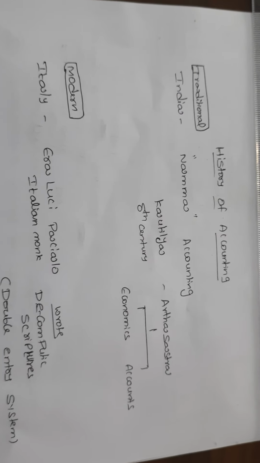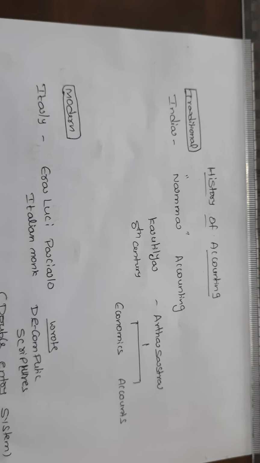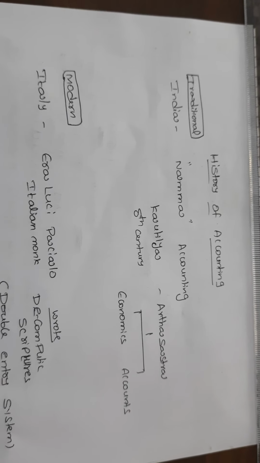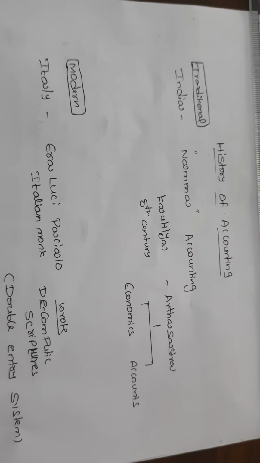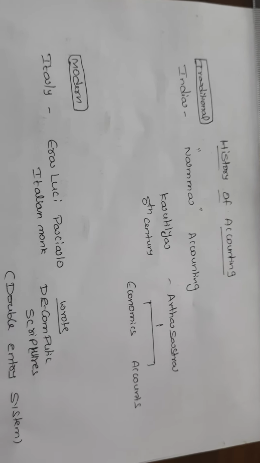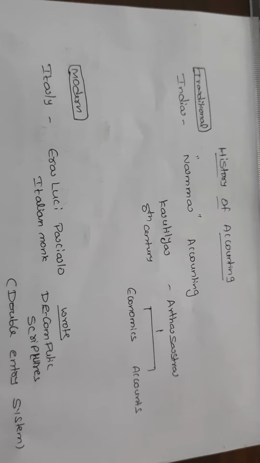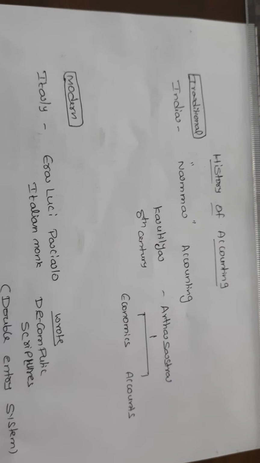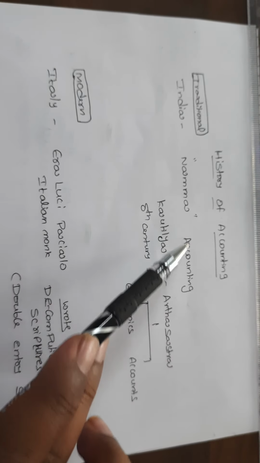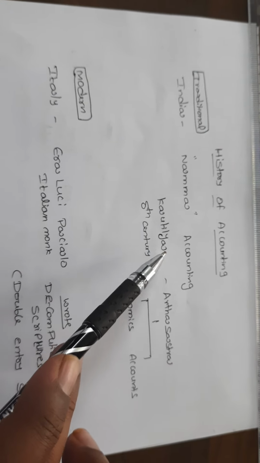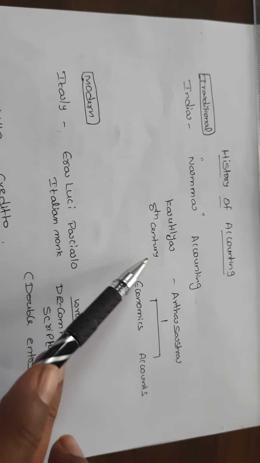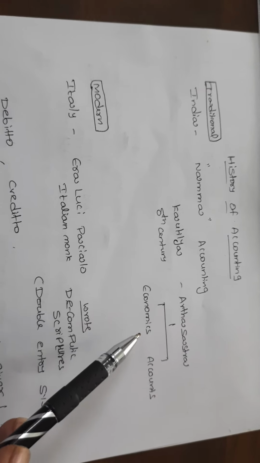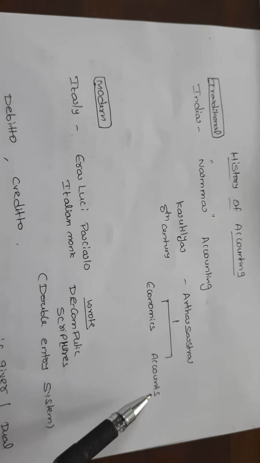From the history of accounting point of view, most people have very little idea that accounting is Indian-based. Most people think it is a modern form, from Luca Pacioli. Actually, Indian accounting is a traditional accounting system, and we call it the Nama accounting system. This Nama accounting system was introduced by Kautilya in the 8th century. Kautilya wrote a book called Arthashastra, which means economics and accounting.